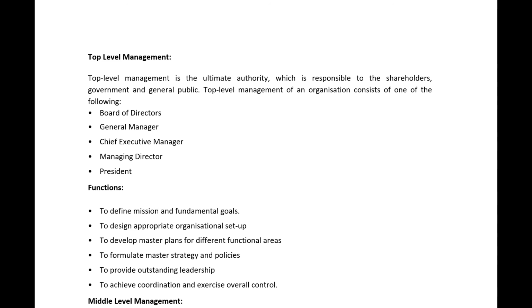So policies are set by management, top level management, which in turn are followed by middle level managers, which in turn are followed by low level managers. And next is to provide outstanding leadership, to achieve coordination and to exercise overall control. So these are the major functions of top level management.